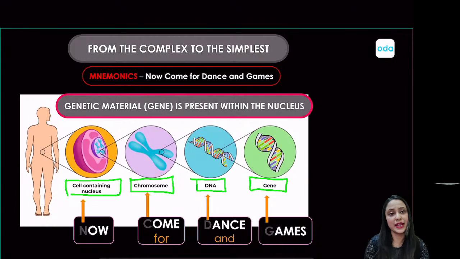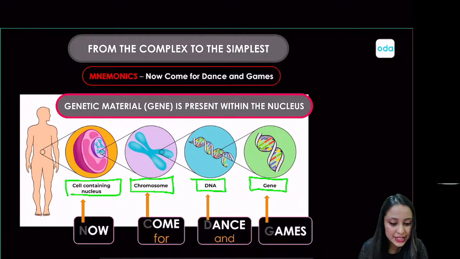Okay, so let's say you have been to a birthday party of your friend, and after the dinner and all, your friend is inviting you for dance and games. It is a very common event at birthday parties. So yes, you can remember this: Now come for dance and games, right? Your friend whose birthday it is is calling you after the dinner, that is, come for dance and games, right? And with the help of this trick or this mnemonic, you can actually learn the sequence like a pro.